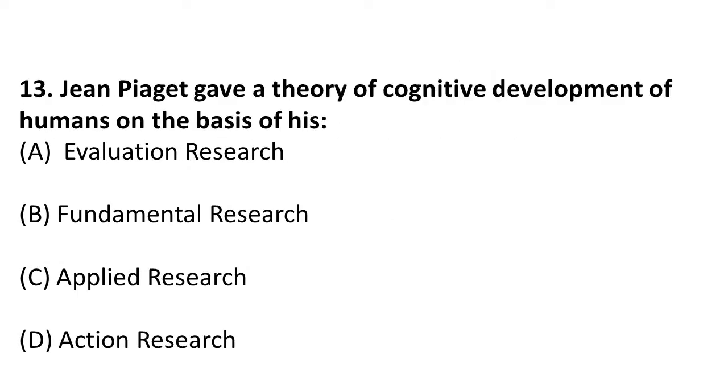The question is, Jean Piaget gave a theory of cognitive development of humans on the basis of his. So friends, Jean Piaget is a Swiss psychologist who gave his theory of cognitive development based on his fundamental research. Remember this. Moving on to the next question.